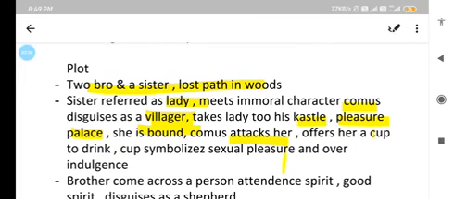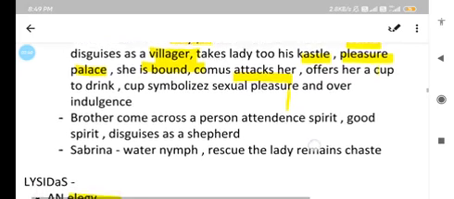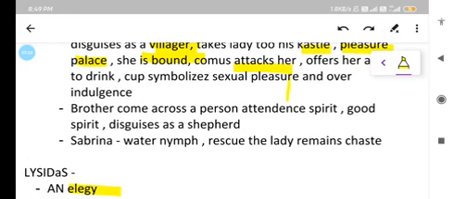Now, the brother of the Lady comes across a person, that is a spirit, and the spirit is a good spirit. The spirit disguises as a shepherd here. In Comus, everyone is disguising their character. Comus disguises himself as a villager, and the good spirit disguises as a shepherd. Now comes Sabrina, and Sabrina is a water nymph. Sabrina rescues the Lady from Comus, the villager, and the Lady remains chaste throughout the play.